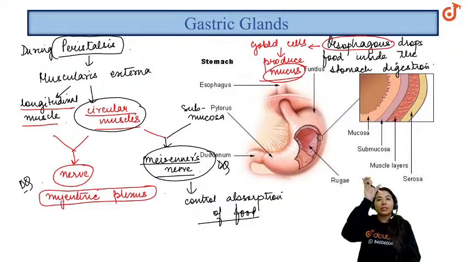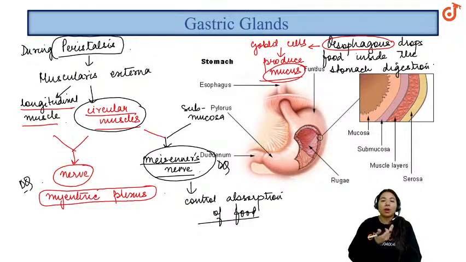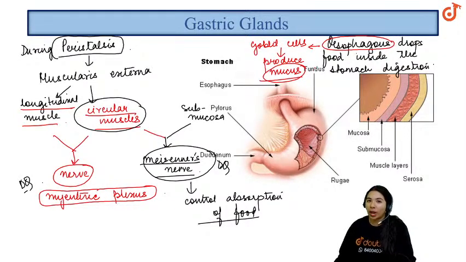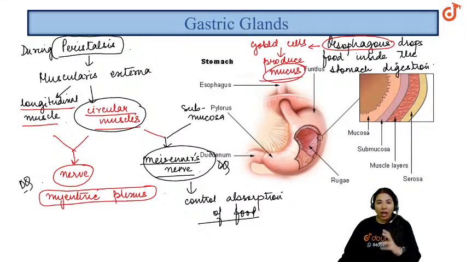So therefore there will be basically no friction when the food is coming down the wall of the esophagus towards the stomach. These goblet cells will make it so slippery, and the goblet cell will lubricate the wall of the esophagus so well that there will be no scratching or there will be no friction of the food while it is coming down towards the stomach.